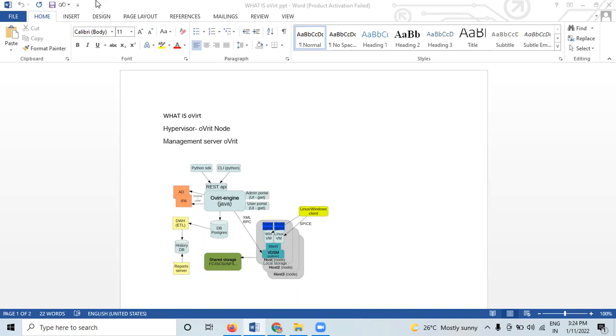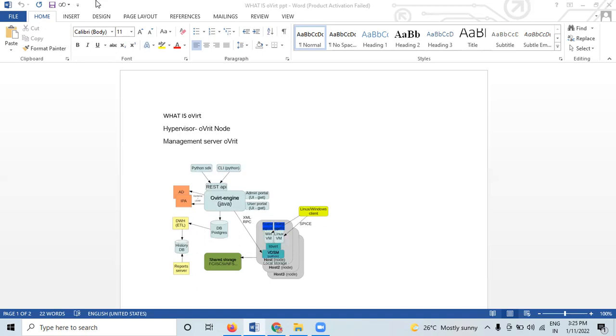So hypervisor, oVirt Node is a management oVirt. The node is a minimal operating system based on CentOS that is designed to provide a simple method for setting up a physical machine to act as a hypervisor in an oVirt environment. oVirt is an open source distributed virtualization solution designed to manage your entire enterprise infrastructure. oVirt uses the trusted KVM hypervisor and is built upon several other community projects, including Gluster.